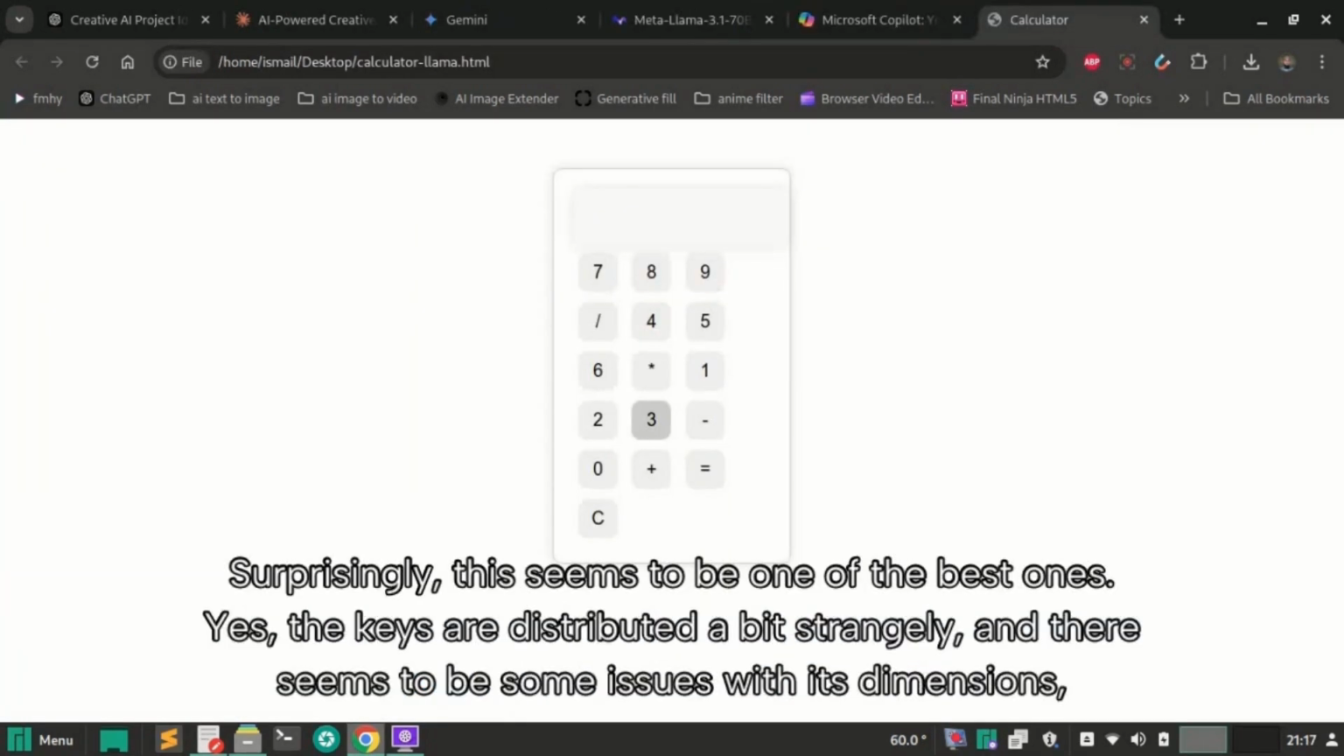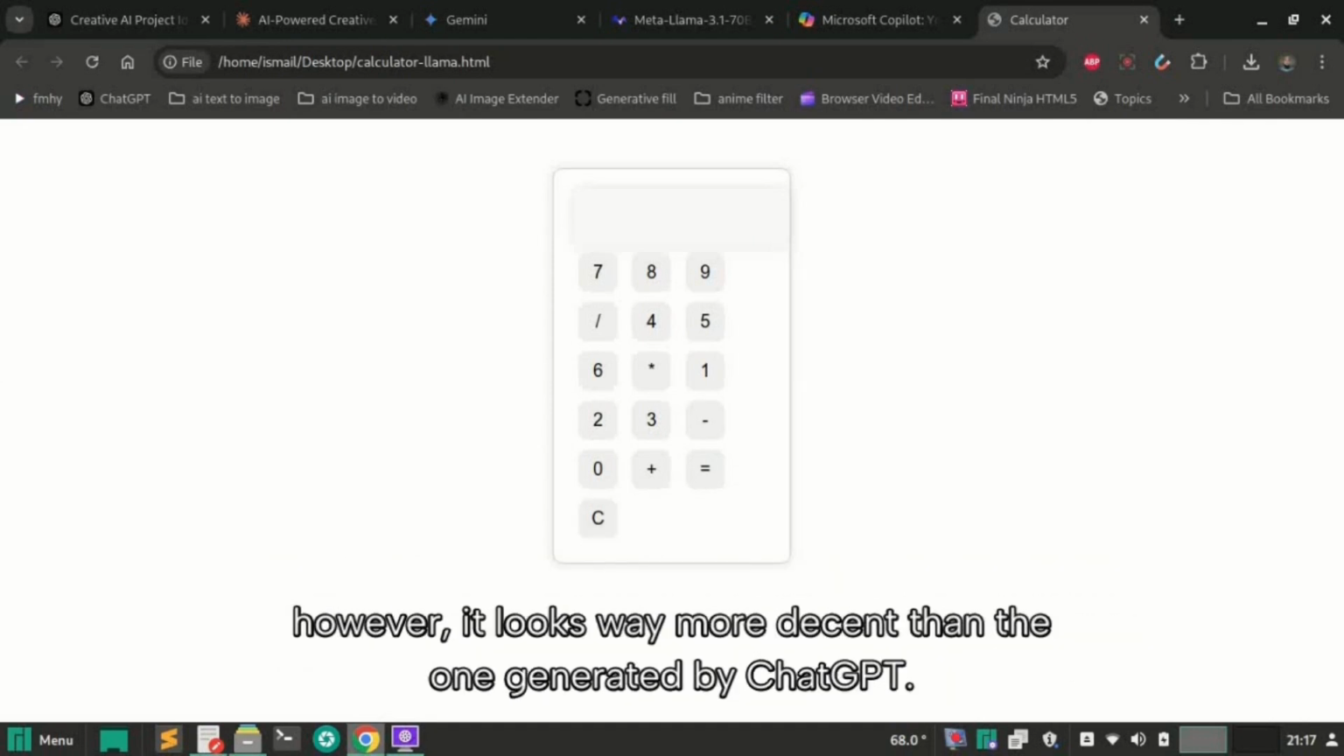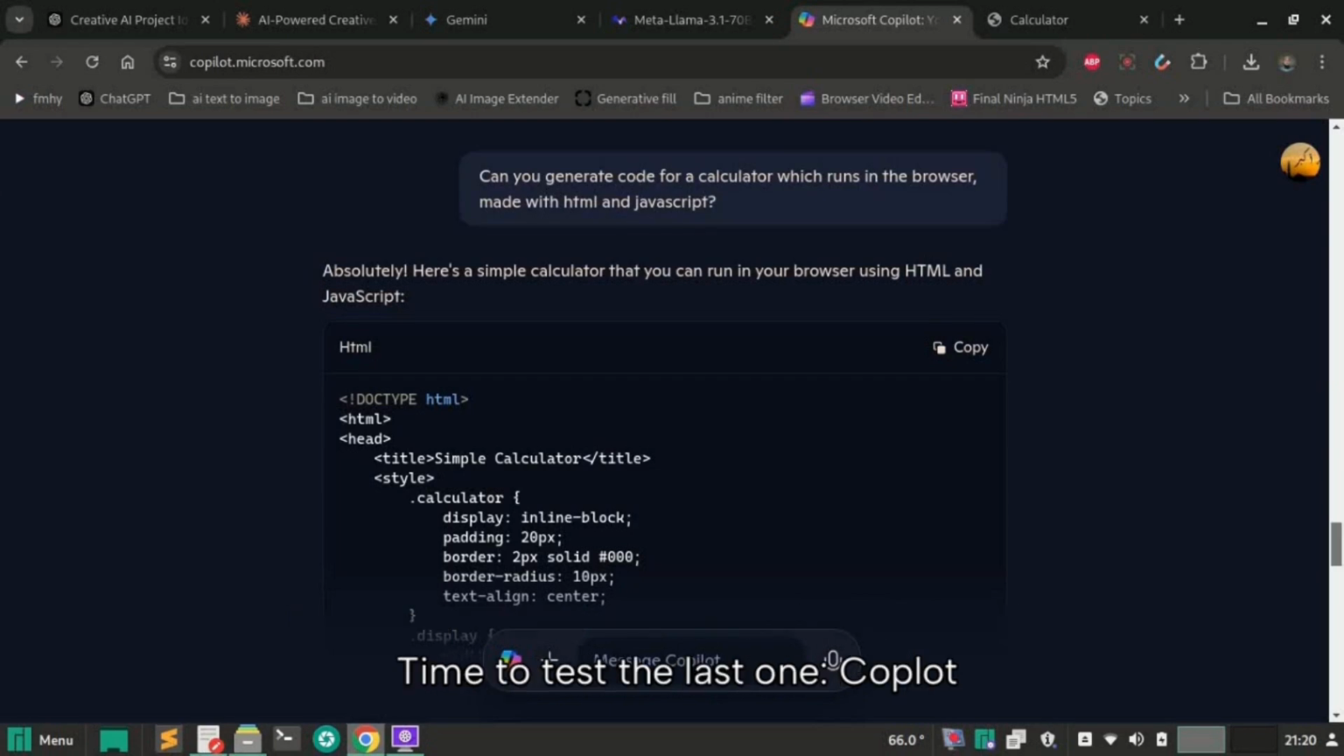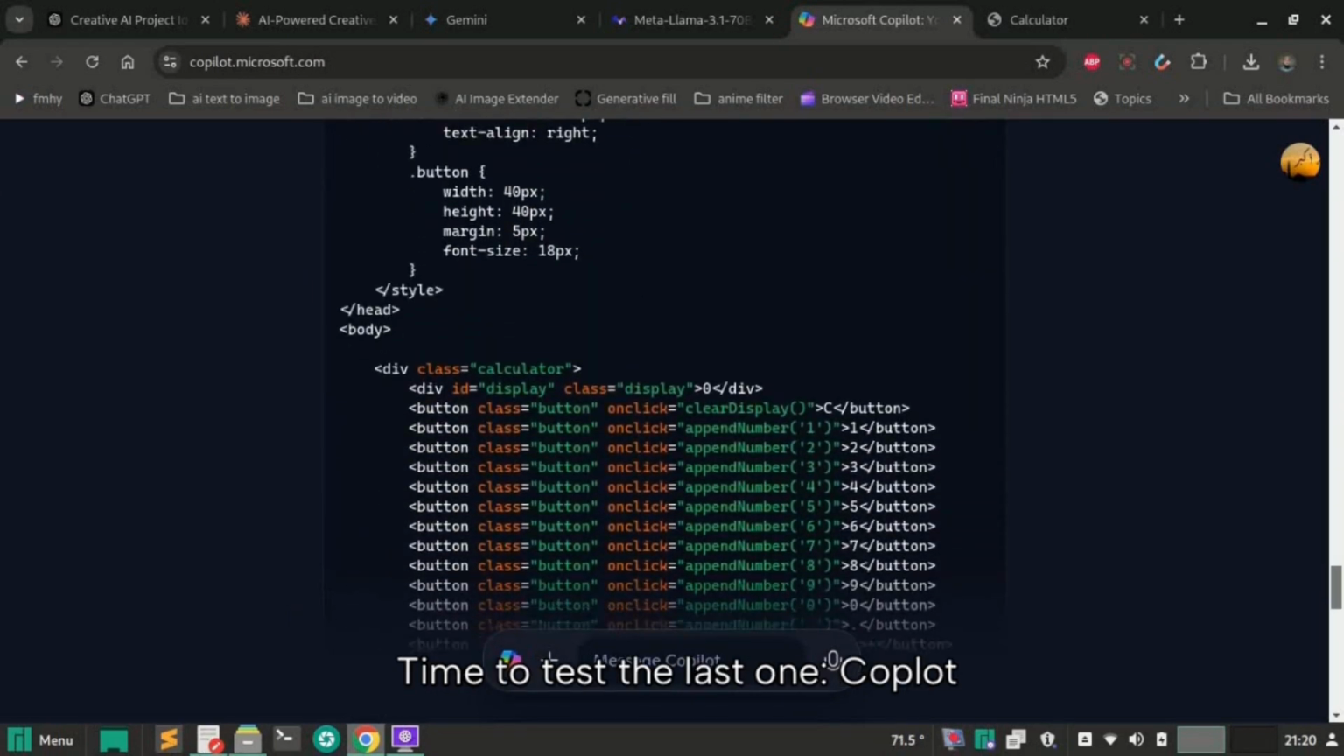Surprisingly, this seems to be one of the best ones. Yes, the keys are distributed a bit strangely, and there seem to be some issues with its dimensions. However, it looks way more decent than the one generated by ChatGPT. Time to test the last one, Copilot.